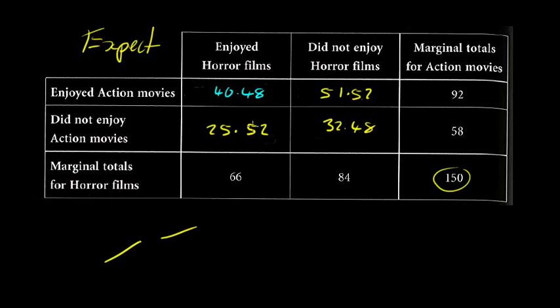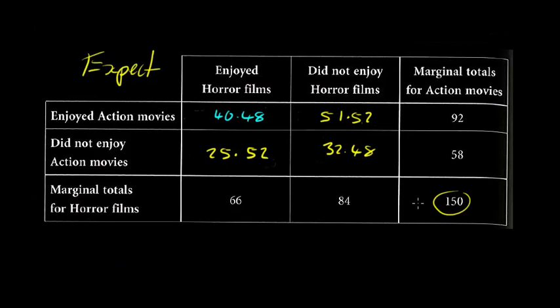And this 25.52, that's fixed as well. It doesn't matter what I do, because this number in blue is there, that has to stay the same, because they must total 66. And so as a consequence, since that's fixed and that's fixed, this one is also going to be fixed. And so I only actually have here 1 degree of freedom. As soon as I put one number in a cell, the rest are fixed in stone. So if I make this number 1, that's 91, that's 65, so on and so forth. They're all stationary. Now obviously I can't have 65 there because I've only got 58 people, but you get the idea.